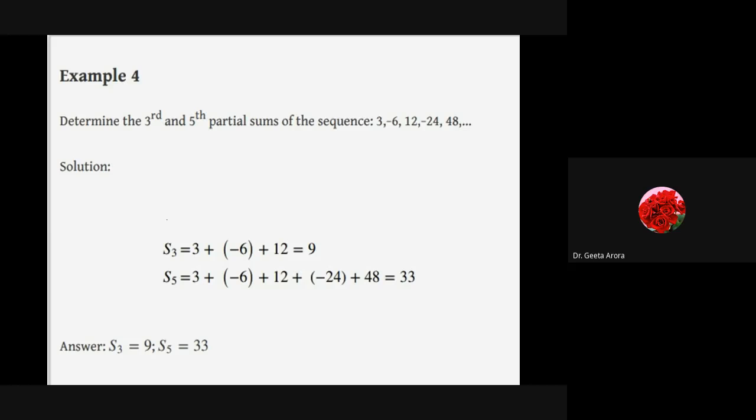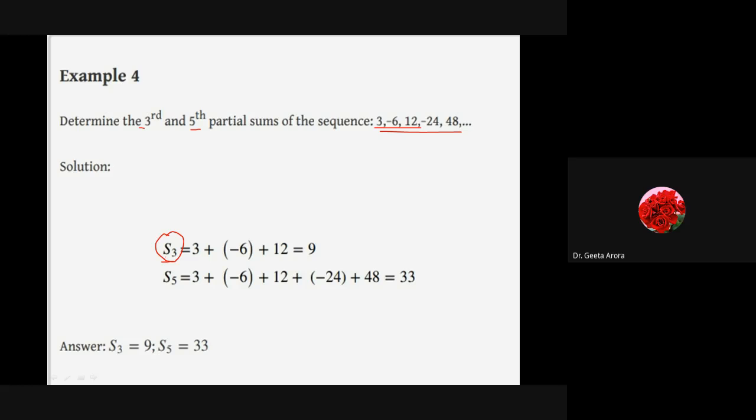Third partial sum means we have to find S3, the sum of the first 3 terms. Similarly, the fifth partial sum means we have to add the first 5 terms. Correct? And we remember the notation is Sn if we are going for the partial sum, otherwise it is S infinity.